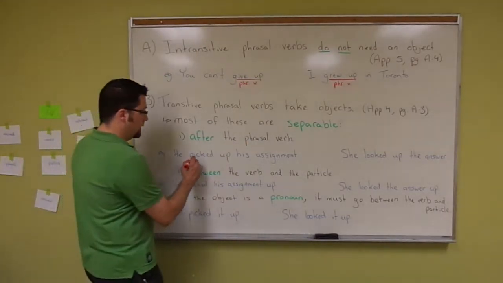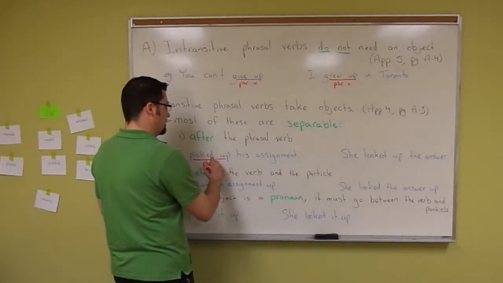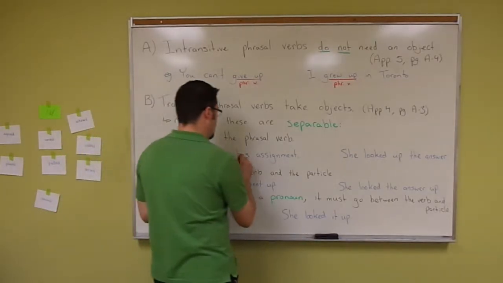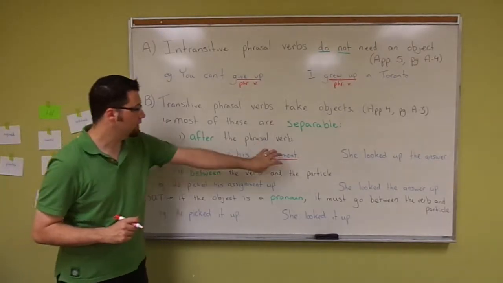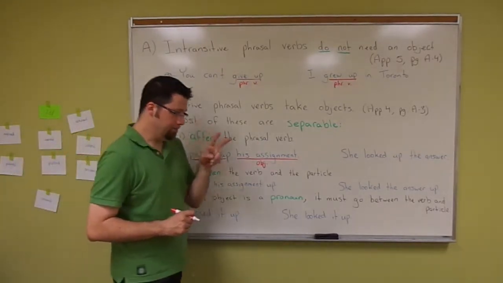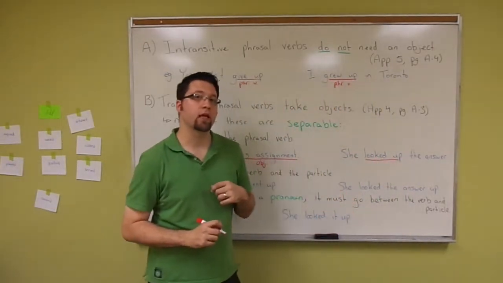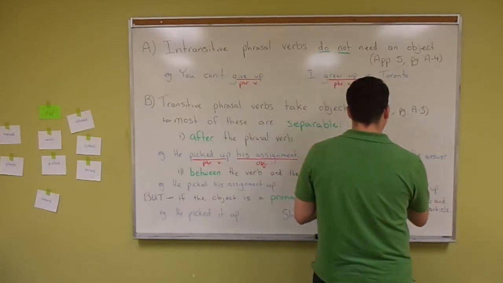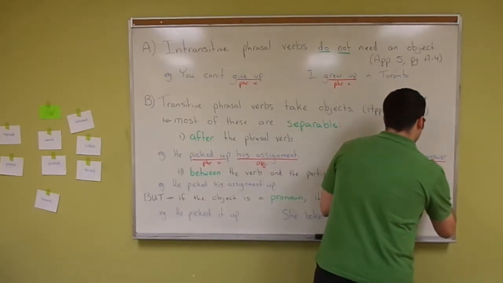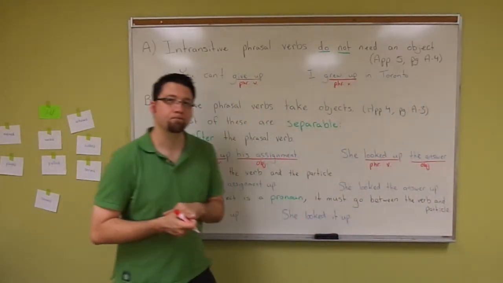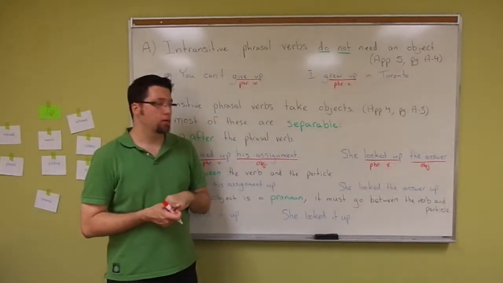So for example, he picked up his assignment. Picked up is the phrasal verb. His assignment is the object. So I've put the object after the phrasal verb. My second example, she looked up the answer. And again, looked up is a phrasal verb, and the answer is the object. It's what she looks up. Okay, so that's one option.